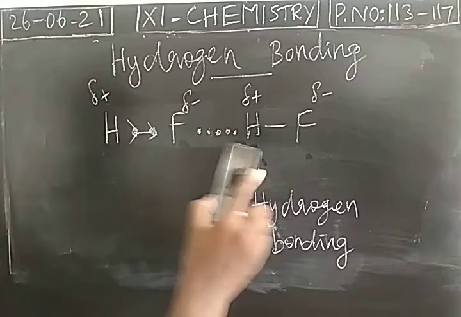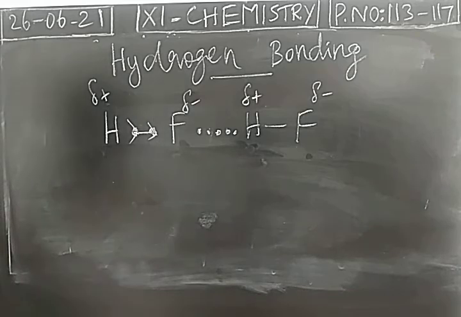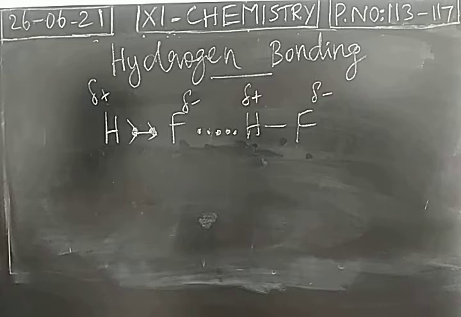As we discussed, in water hydrogen bonding is responsible for the existence of water as a liquid at room temperature. So between the hydrogen fluoride molecules, we observe the hydrogen bond. The covalent bond will be represented by a solid line. Hydrogen bond will be represented by a dotted line. Now, what about the strength of a hydrogen bond? The strength of a hydrogen bond is greater than the strength of van der Waals force. At the same time, its strength is lesser than the strength of a covalent bond.